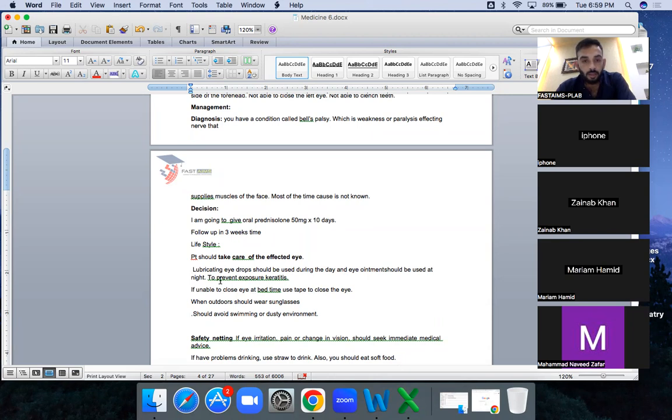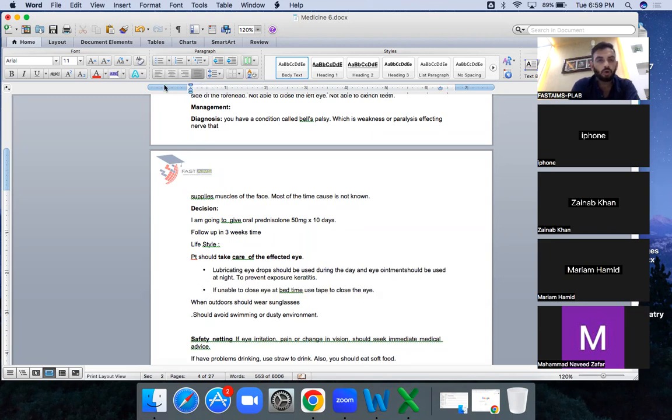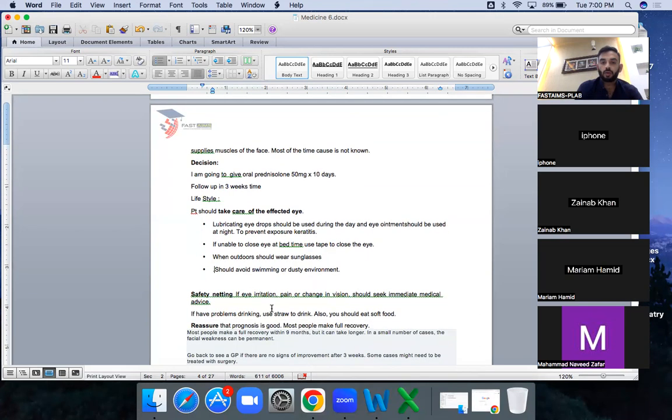If unable to close the eye at bedtime, tape your eyes closed. These are the things you need to tell, the lifestyle modifications you need to tell the patient. When going outdoors, wear glasses, and do not swim. Have you seen this? Both of these facial questions require treatment and lifestyle modifications, and that should be in your mind. What can be the safety netting? If irritation in your eye or change of vision, seek immediate medical advice.